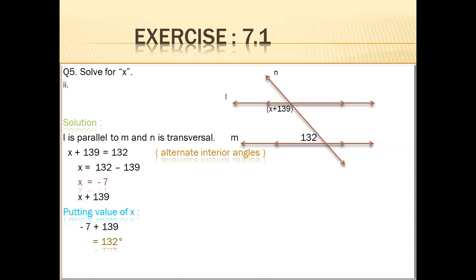We have calculated the value of x. Now for the value of the angle x plus 139, we replace x with minus 7. Minus 7 plus 139 is 132. And again you see that both angles are the same. They are alternate interior angles and the value of both angles is 132.